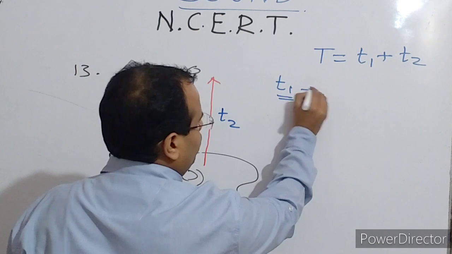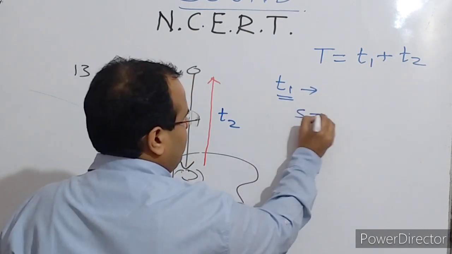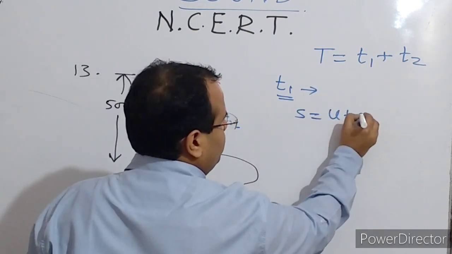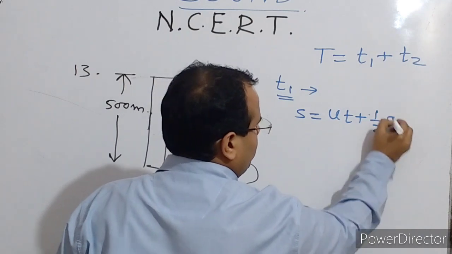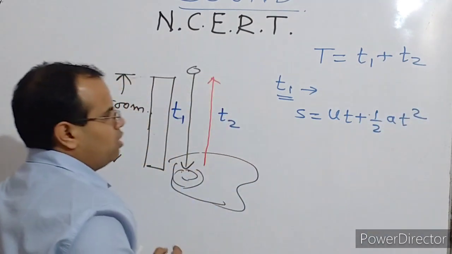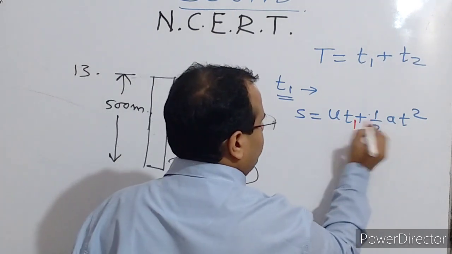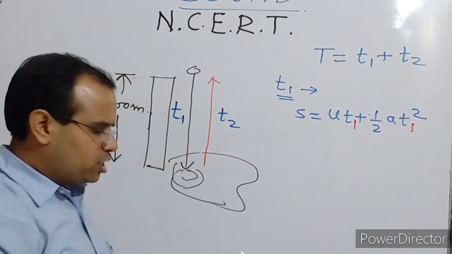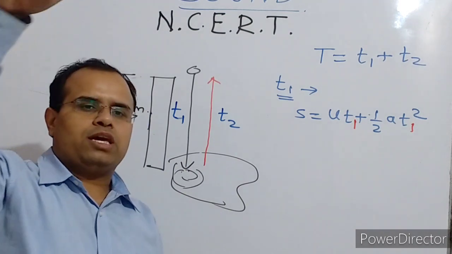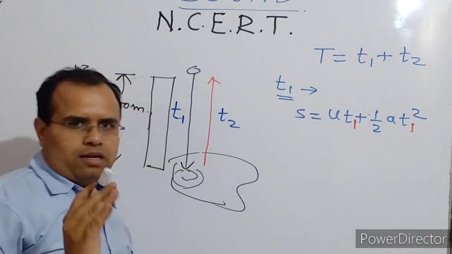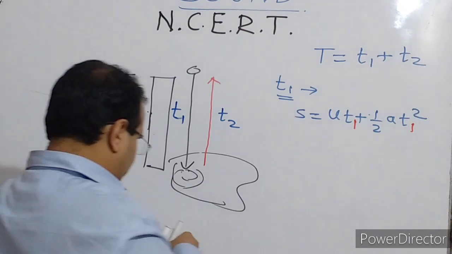For T1, we will apply S equals UT plus half A T square, and in this particular one, time is T1. As far as the acceleration is concerned, because we are dropping something, the acceleration due to gravity is applied here.